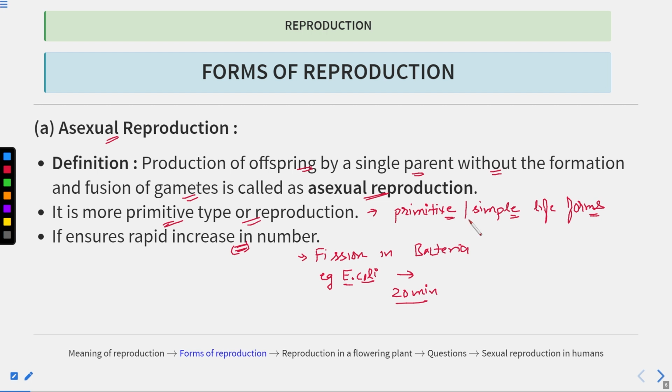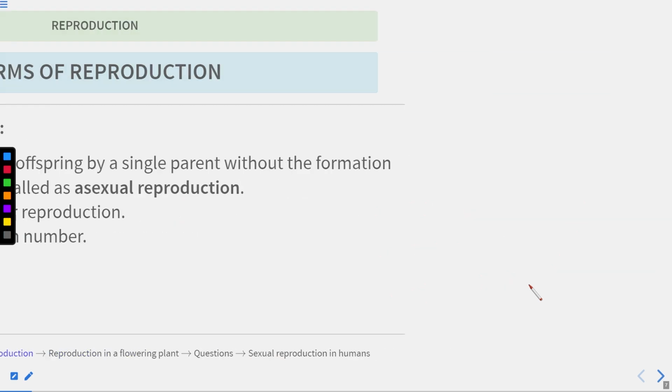If we talk about humans, in which sexual reproduction takes place, the lifespan is around 70 to 80 years. Here the doubling time is just 20 minutes. So this is the parent cell. It will double in 20 minutes. This is the parent, and these are the progeny or the new ones. Clear? Now let's move on.